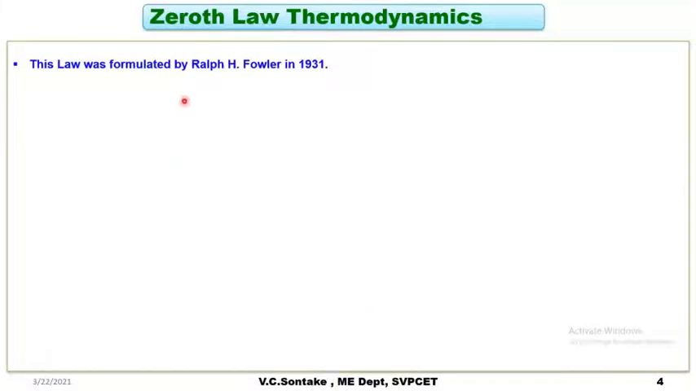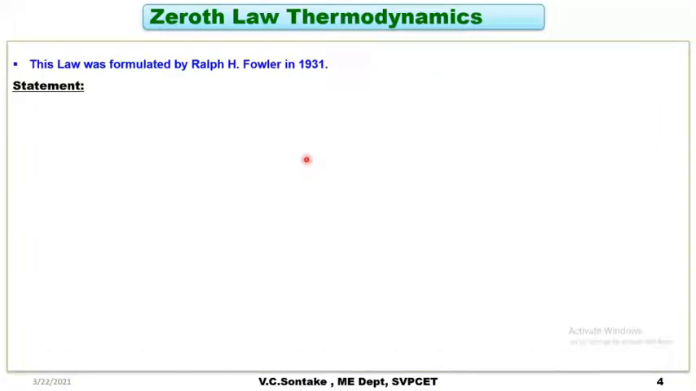This law was formulated by Ralph H. Fowler in 1931, and this was the last law to be formulated, after the first law, second law, and third law came into existence. But in the list of all the laws, it comes first, because of the reason I have explained earlier.